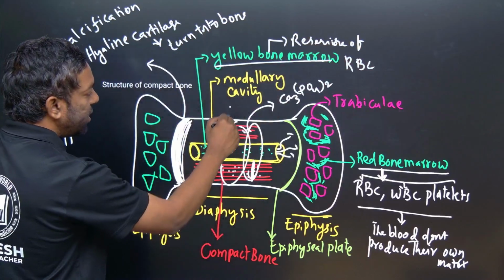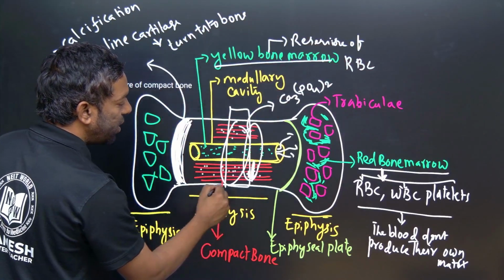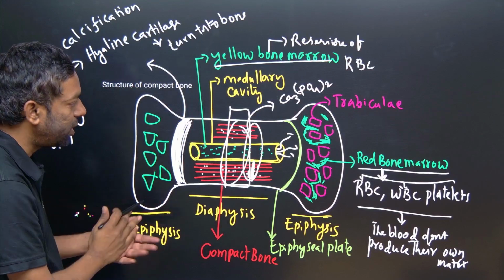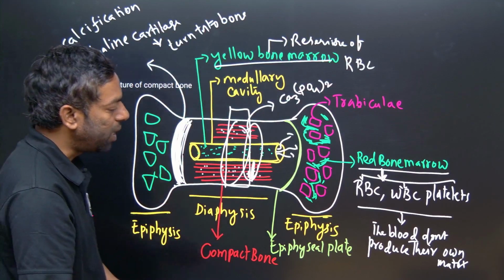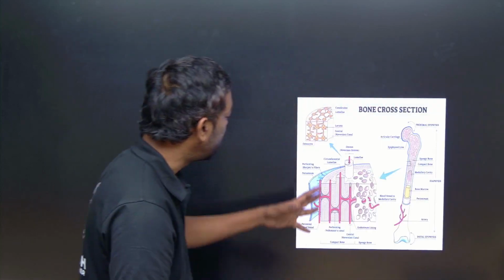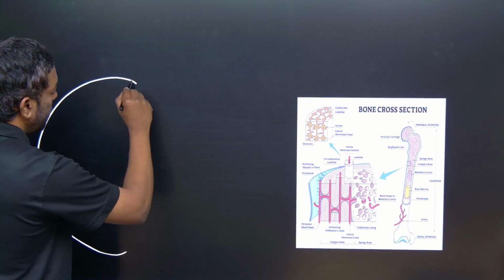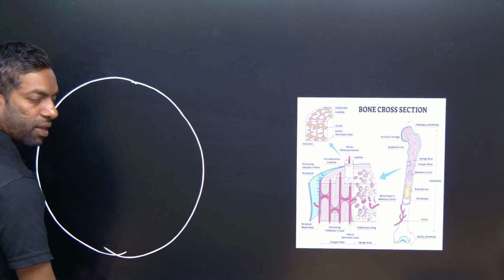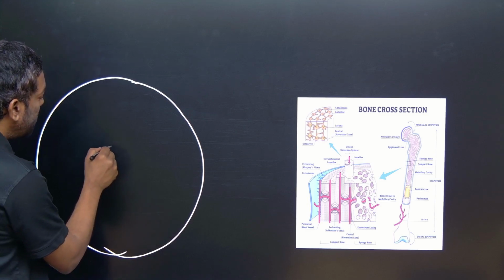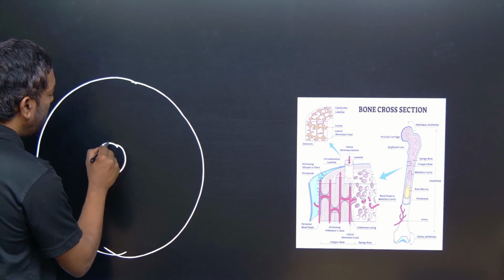If we cut this, if we sectionally cut it, we can observe this structure of compact bone. The space in the middle we can call the medulla.